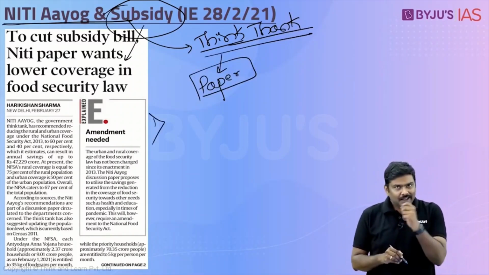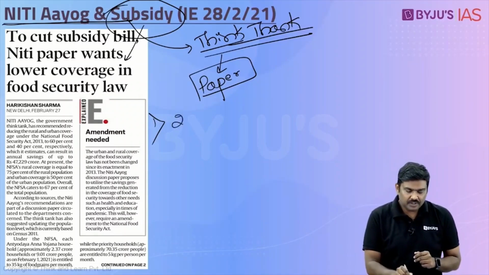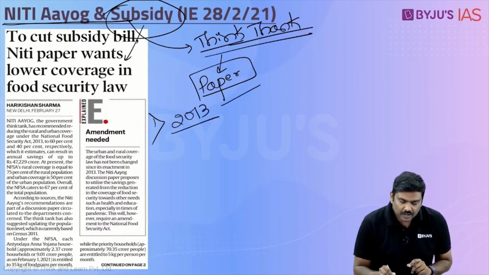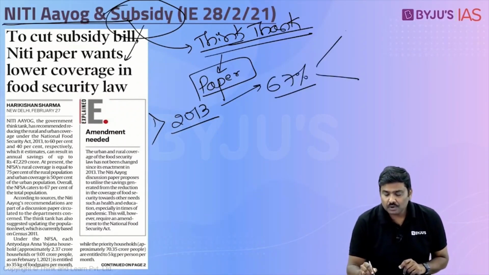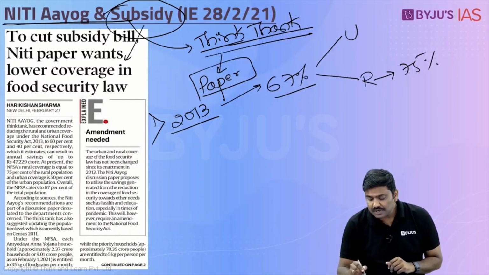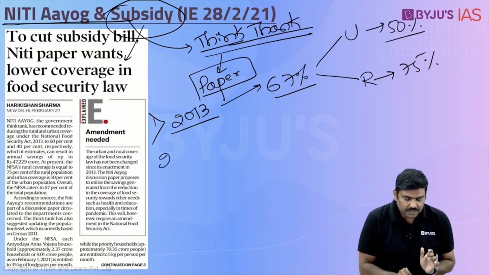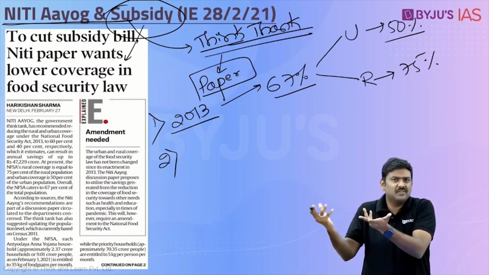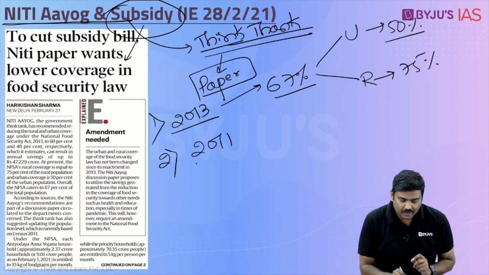First, a very important point: the NITI Aayog paper says that the Government of India has started providing food security with the passage of NFSA 2013. Under NFSA 2013, we are going to cover overall 67% of India's population, but this will be broken down into urban population and rural population. We are covering 75% of rural population and 50% of urban population. Now, the second very important point here is, when I say 50% of urban and 75% of rural, what population are we considering? We are considering the population of 2011. So remember this particular point also.